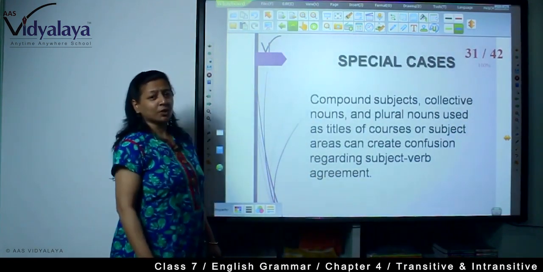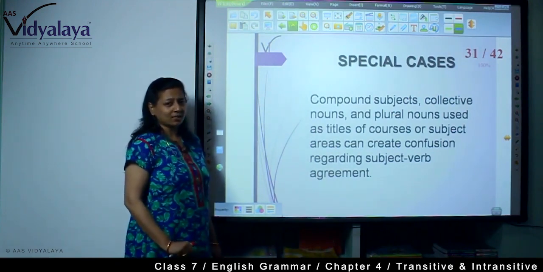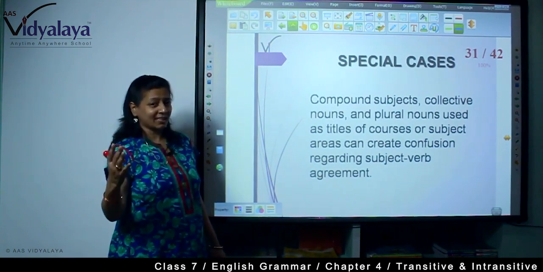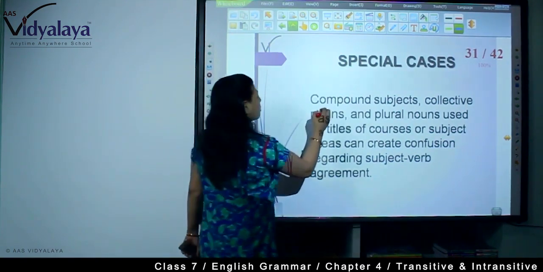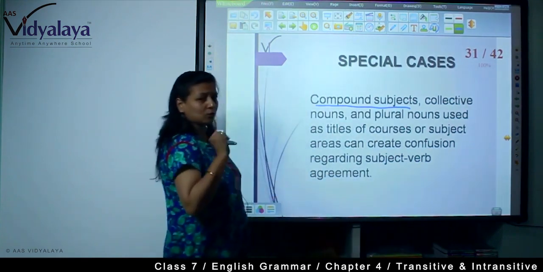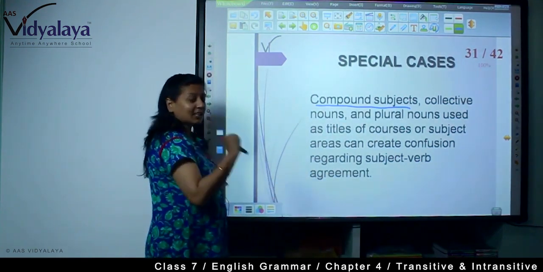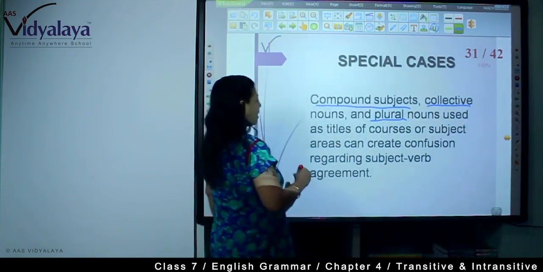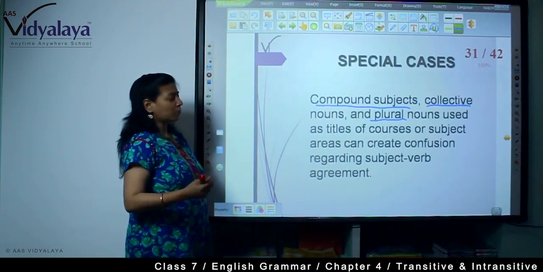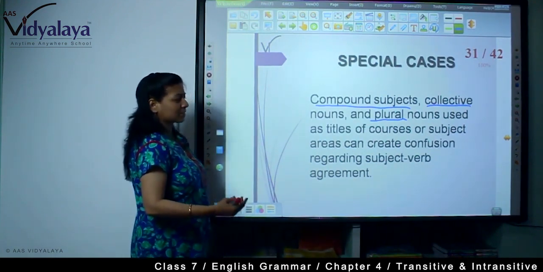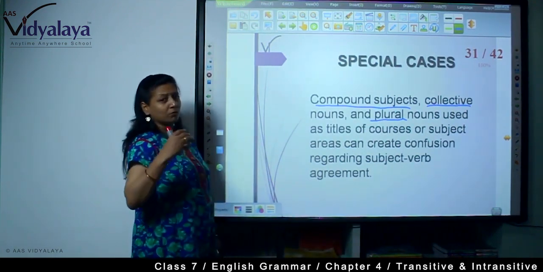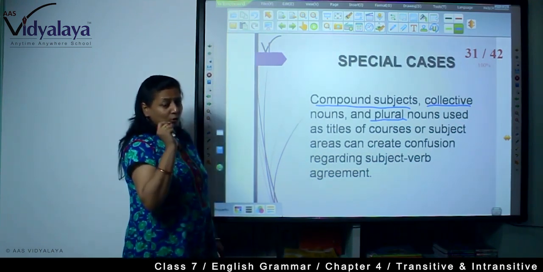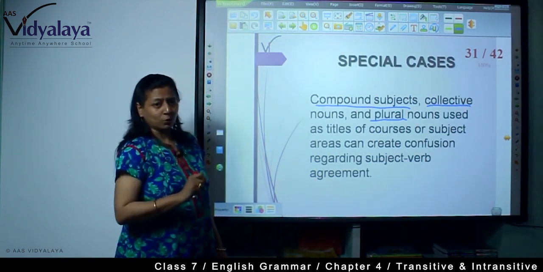Now, what are the special cases? There are many special cases where the rule doesn't work. There is some variation: in compound subjects, where there are two subjects, in collective nouns, and plural nouns, when we use plural nouns as titles of courses or subject areas, confusion is created and we don't understand what to do.